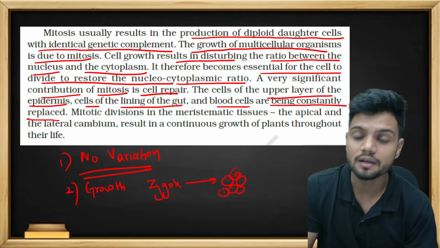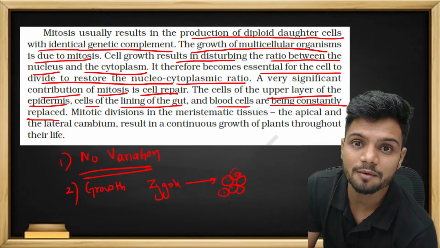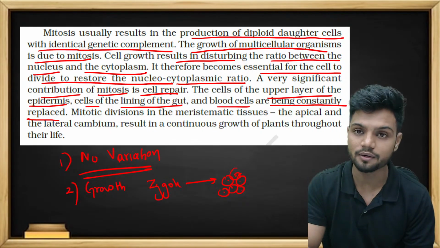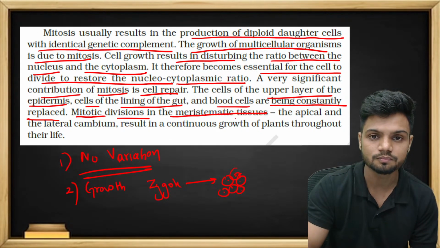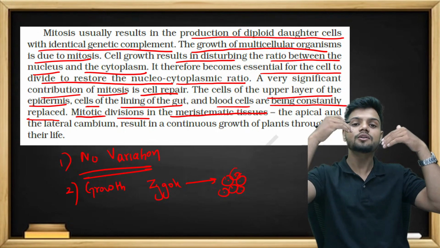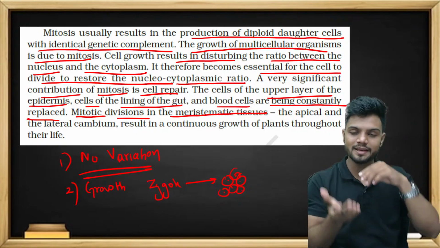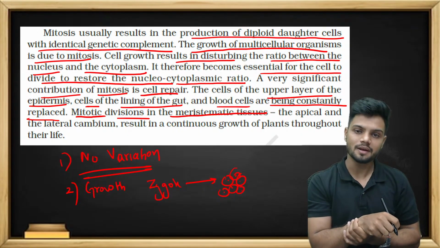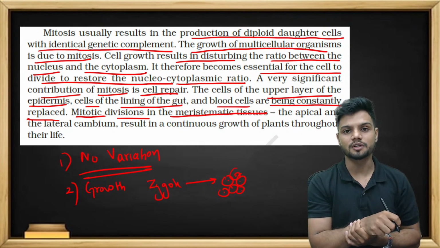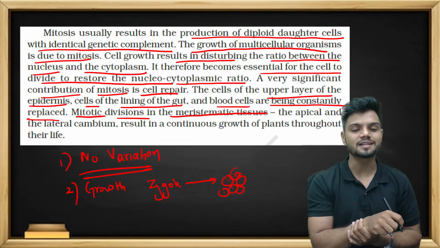See, your blood cells do not divide properly. They have to undergo mitosis. Mitotic division is in the meristematic tissue. That is how plants are able to continuously divide. Why? Because of meristem. In meristem, they have mitosis. So since mitosis is happening in the meristem, plants can keep on dividing and keep on increasing in size.